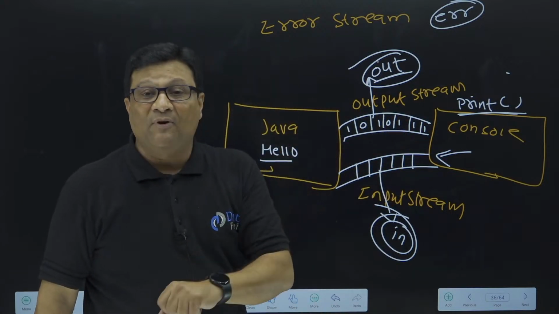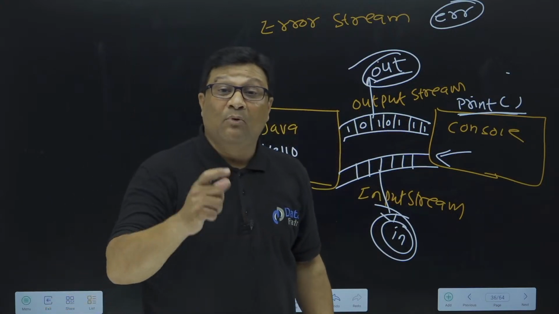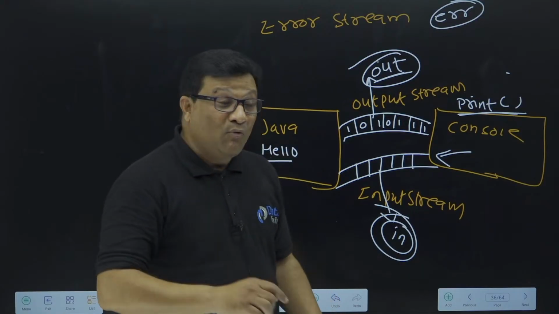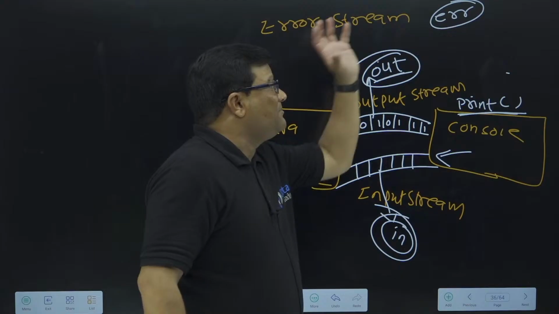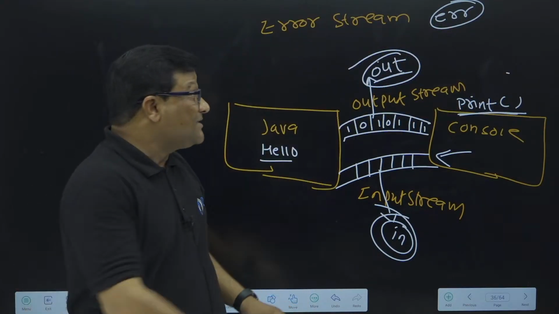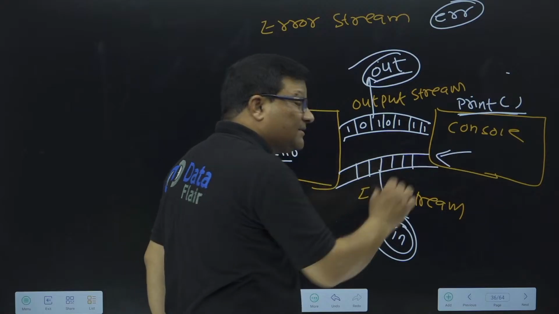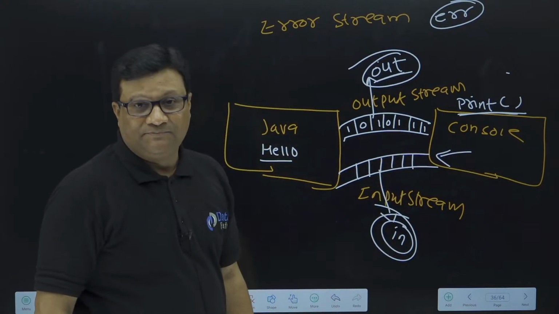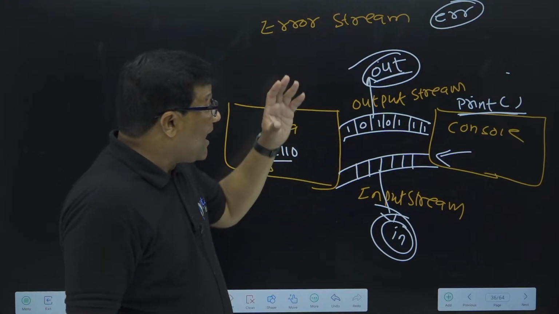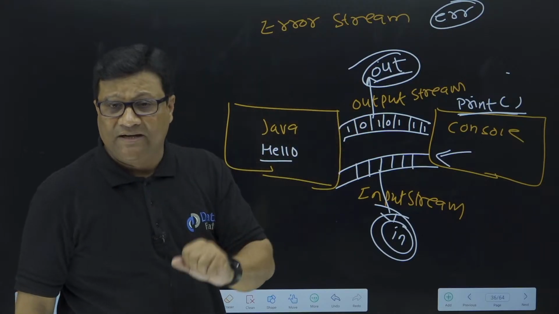In the same type of scenario, we will see when we talk about file handling and the browser. If you want to carry any data from Java to another screen, you have to use a stream. But these two streams, out and in, are connected with the console. So I hope now you have clarity on why we use the System.out.print statement.